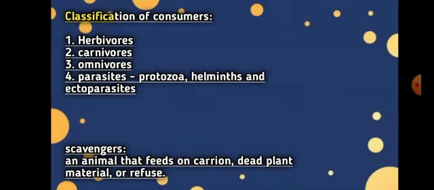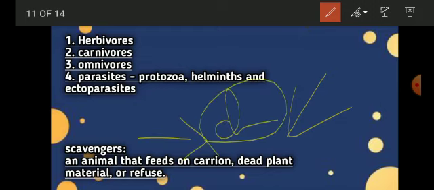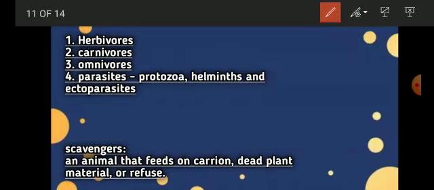And now let us see scavengers. When we are talking about decomposers and scavengers, you will feel that both do the same work, right? It looks similar. So what are scavengers actually? Scavengers are those animals or organisms that feed on carrion and dead plant material refuse. They feed on dead and decaying animals or plants. That is their food.